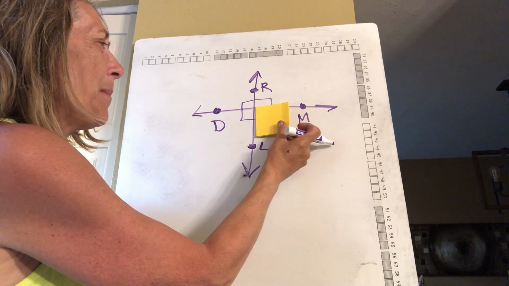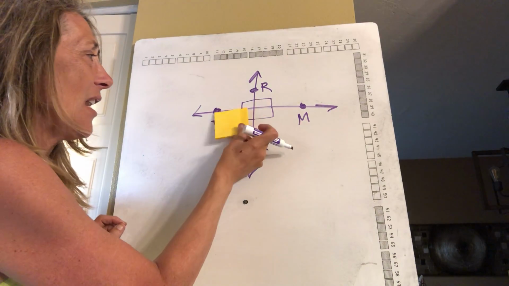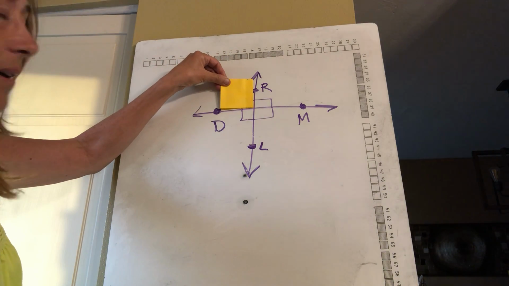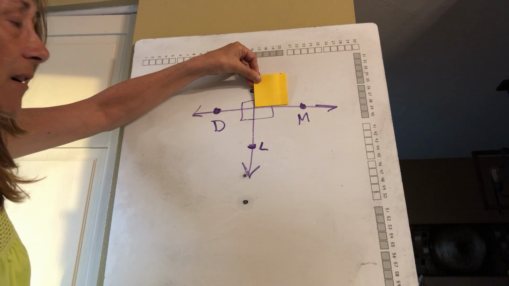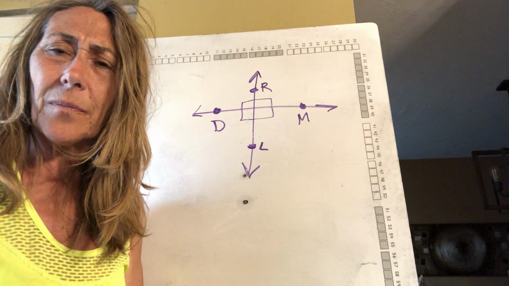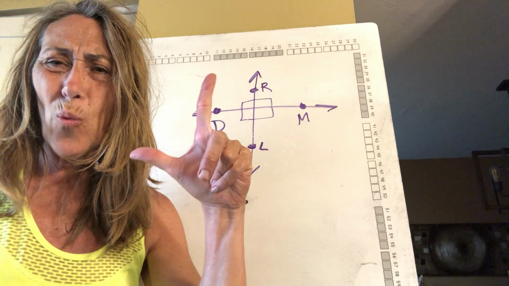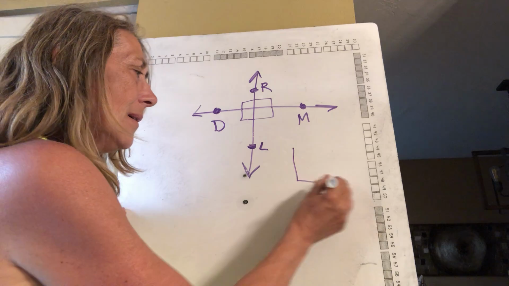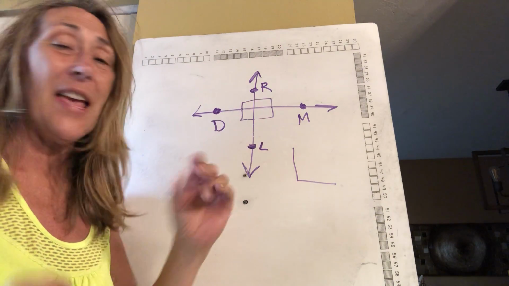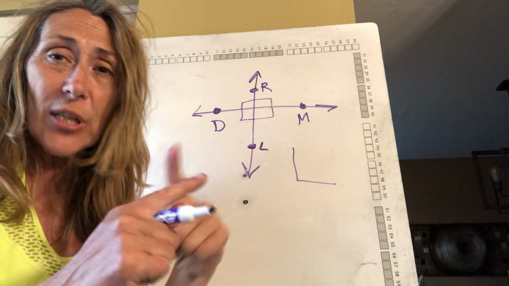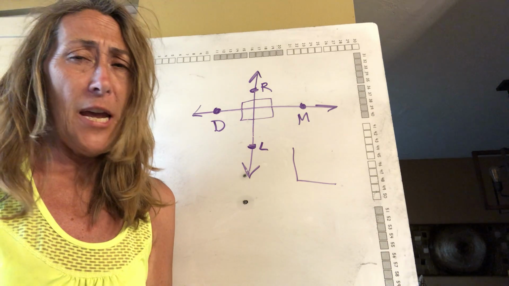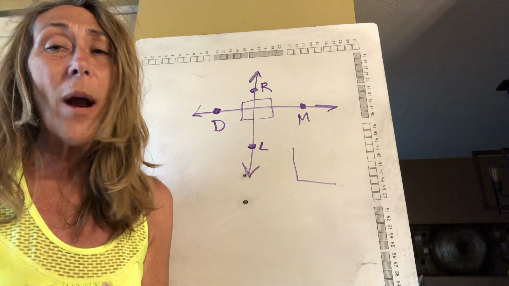cross, where I could slip my paper in any one of these, I could put it up here, I could put it over here. Each one of these is a 90-degree angle. A 90-degree angle is like a right angle. It's just like this. So when they cross and make a 90-degree angle, they're called perpendicular. That's a big name, but it means they make a right angle.